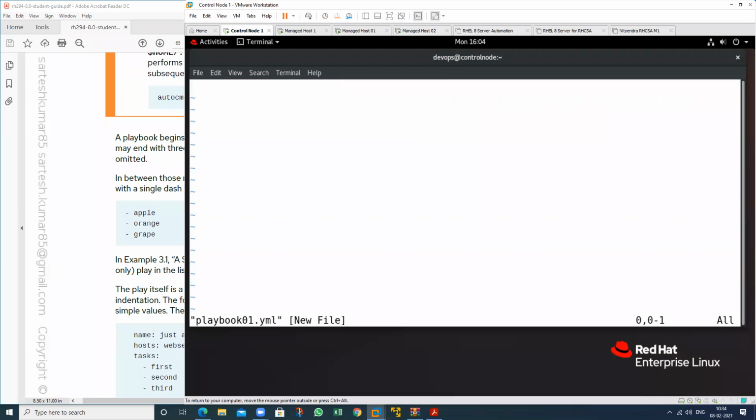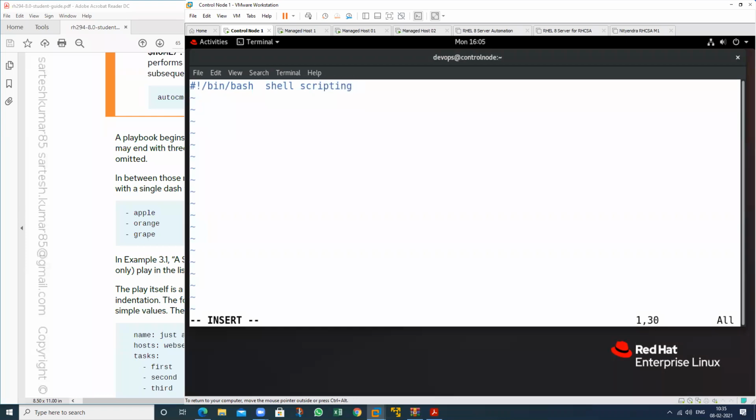We use this particular concept, that is hash exclamation /bin/bash. This is the first line in shell scripting.